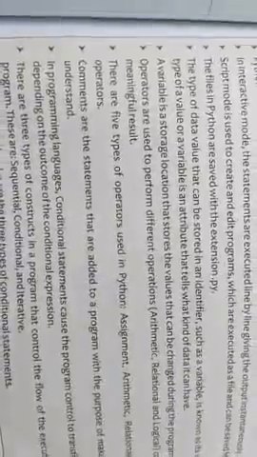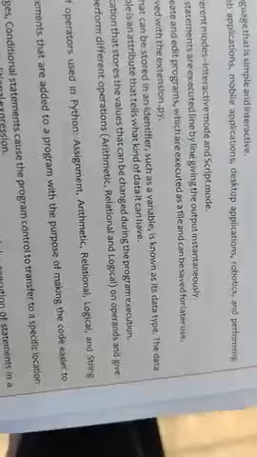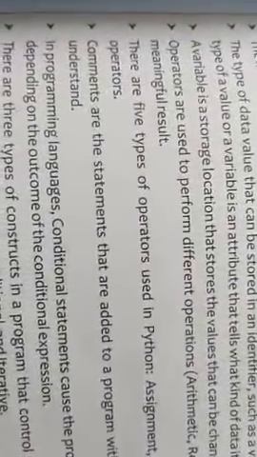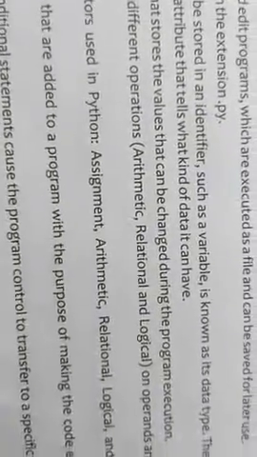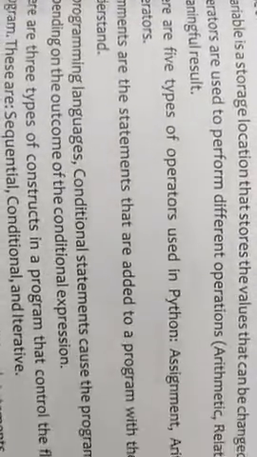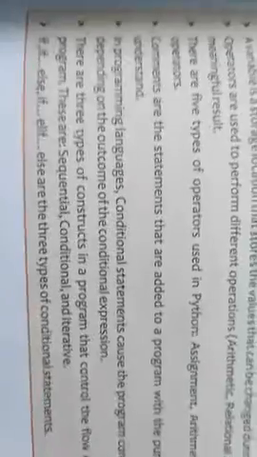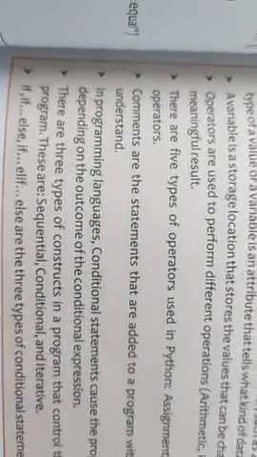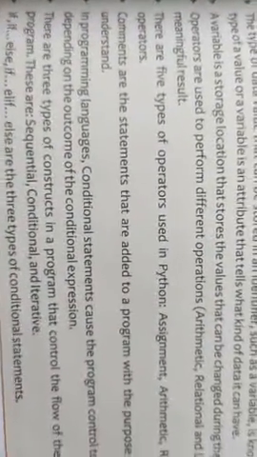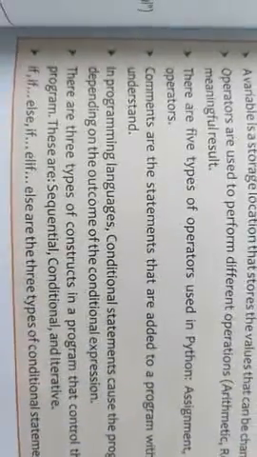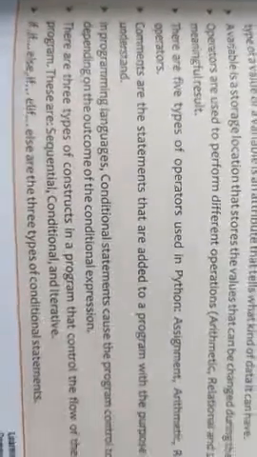Operators are used to perform different operations like arithmetical, relational, logical operations on operands and give a meaningful result. There are 5 types of operators used in Python: assignment operator, arithmetical, relational, logical, and string operator. Comments are statements that are added to a program with the purpose of making the code easier to understand. In programming language, conditional statements cause the program control to transfer to a specific location depending on the outcome of the conditional expression.